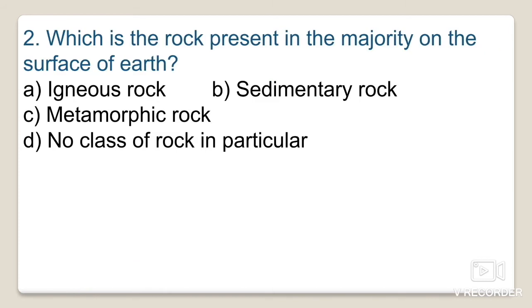Next one is: which is the rock present in the majority on the surface of the earth? Igneous rocks, sedimentary rocks, metamorphic rocks, or no class of rocks in particular? As we have discussed, the metamorphic and igneous rocks form the lower or older horizons of the rocks, and they are covered successively by the sedimentary rocks.